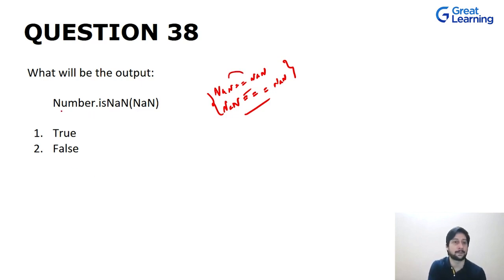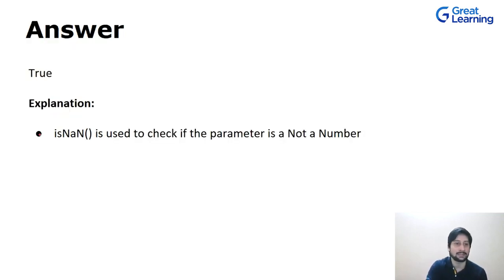We have the Number class over here, and isNaN is the method. Whenever we pass a value, it checks whether it is not a number. In this case we are sending NaN, that is not a number. Please check, is this not a number? In this case, yes it is, so we will get the output as true. isNaN is used to check if the parameter is not a number.